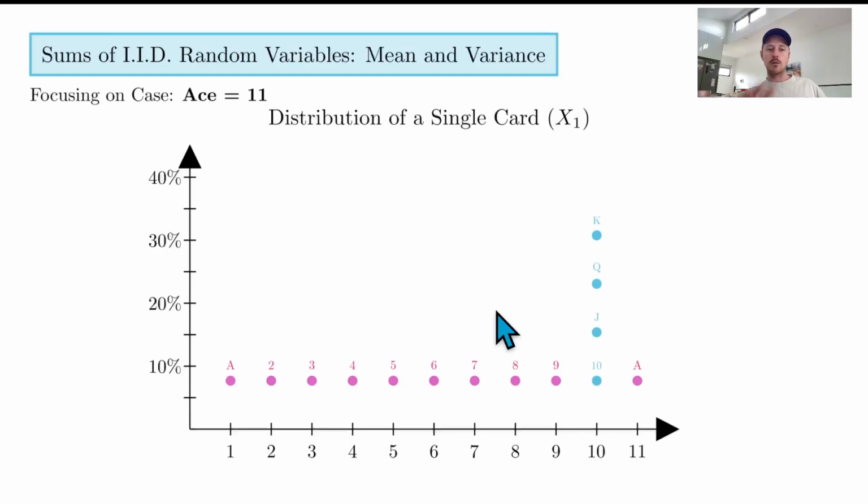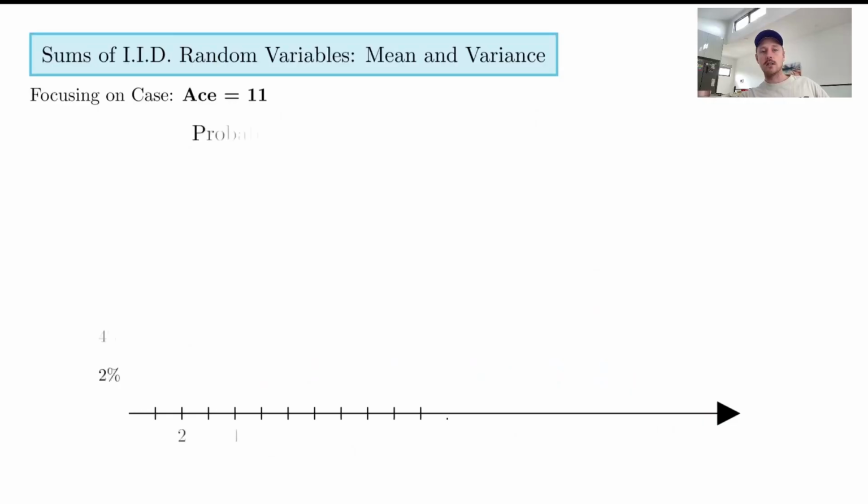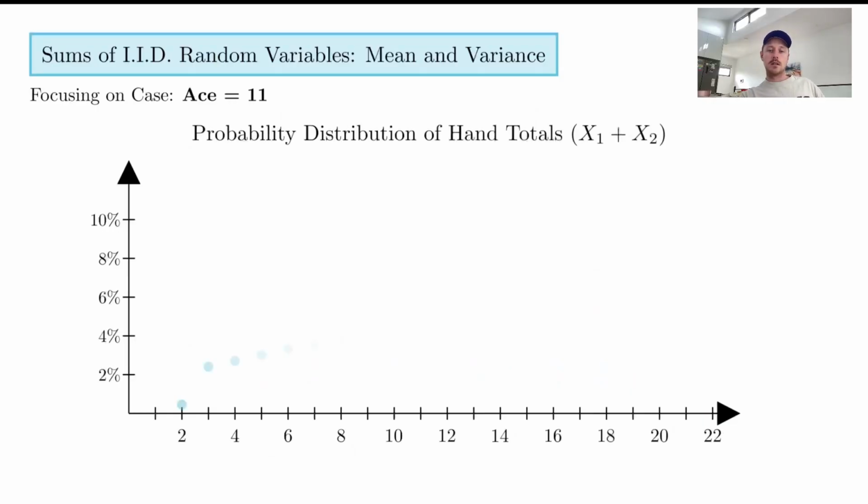And what we're going to do now is add that distribution to itself. And we're going to ask ourselves, how does the mean change and how does the variance change? You can probably see that the mean for this is around 7-ish. And then if we were to graph the distribution of the two cards, you get something like this. And it should make sense. The mean is somewhere around here now. The average is around 14, as we said.